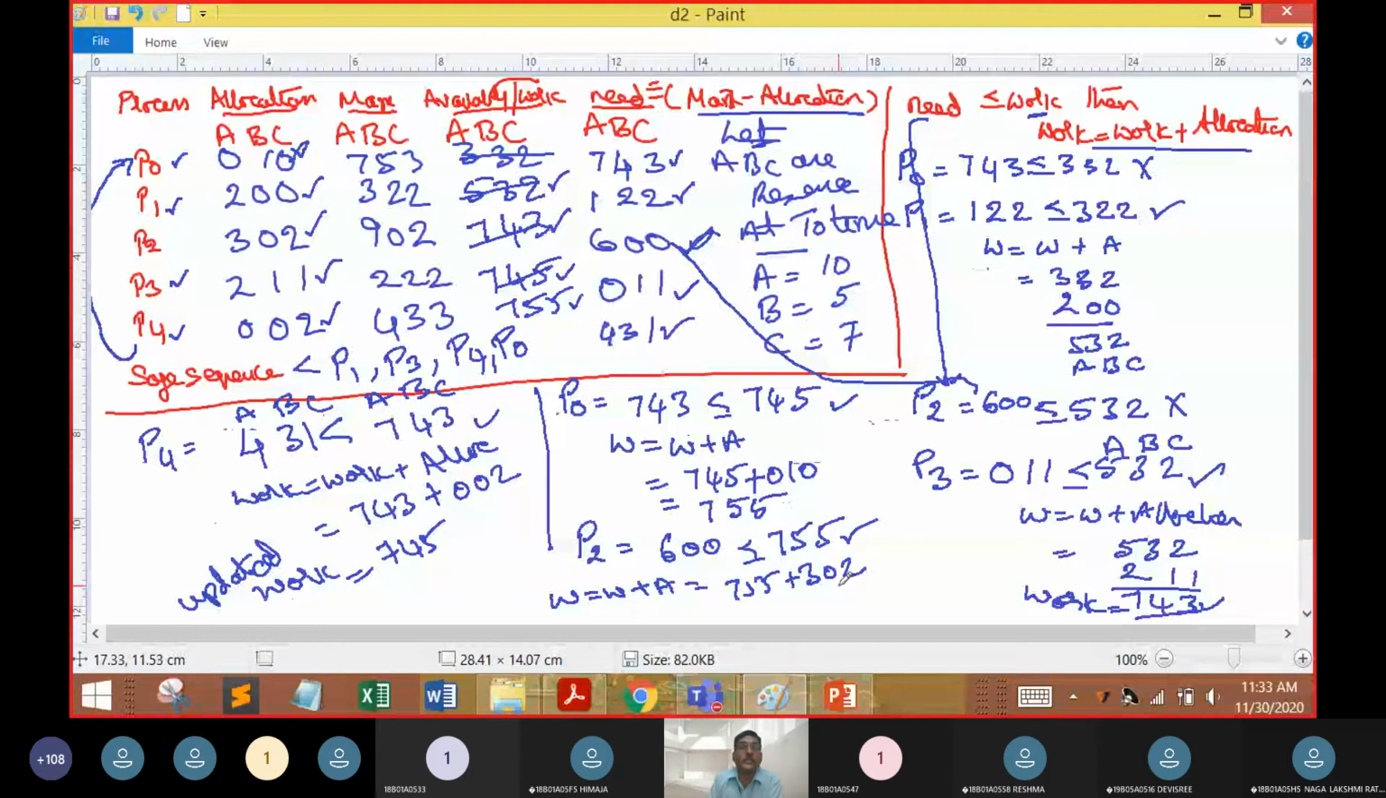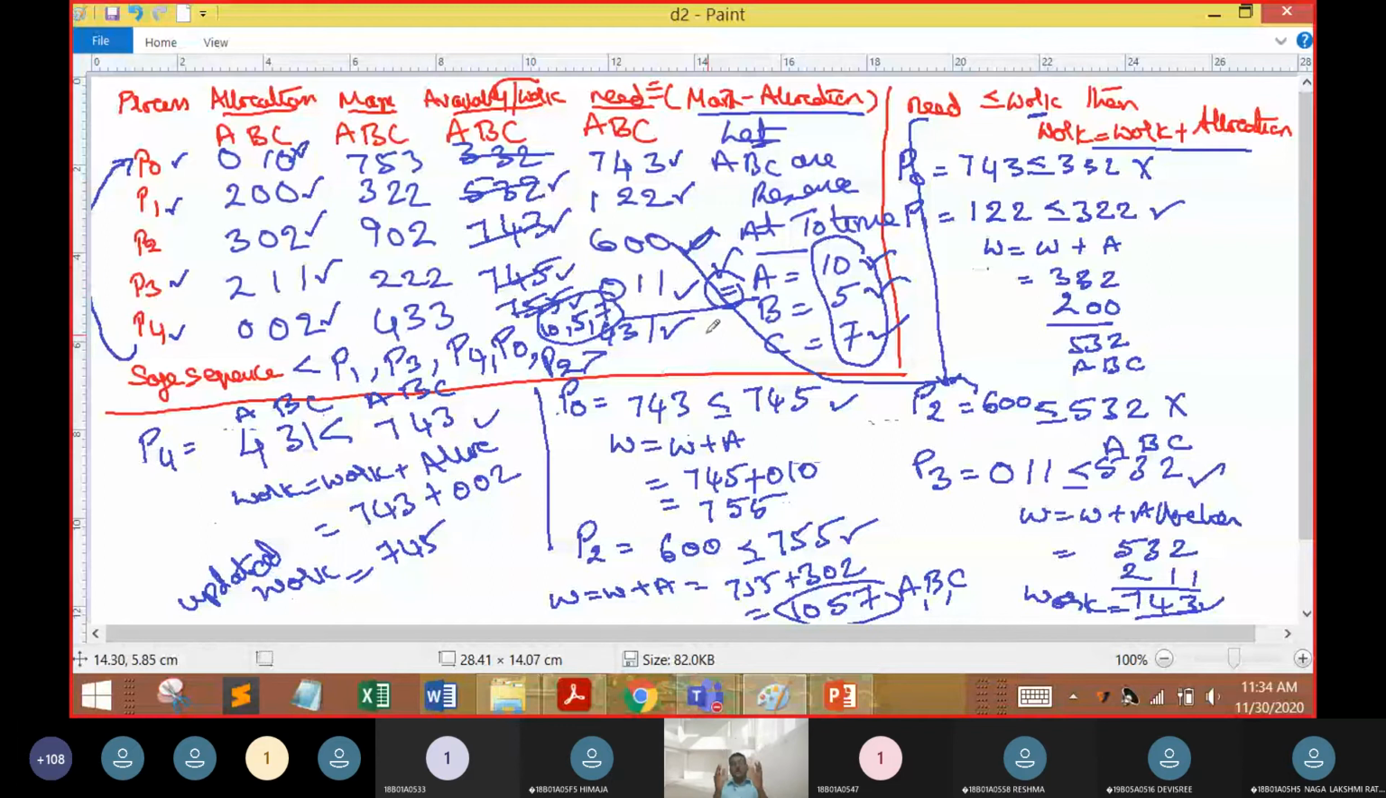So now I am going to replace the safe sequence. The reference sequence was P1, P3, P4, P0, P2, and 10, 5, 7 is now replaced with 10, 5 and 7. So what are the initial values of ABC? The initial values of ABC were 10, 5, 7. After deriving the safe sequence, what is the value? I can say both are the same: 10 equals 10, 5 equals 5, 7 equals 7.